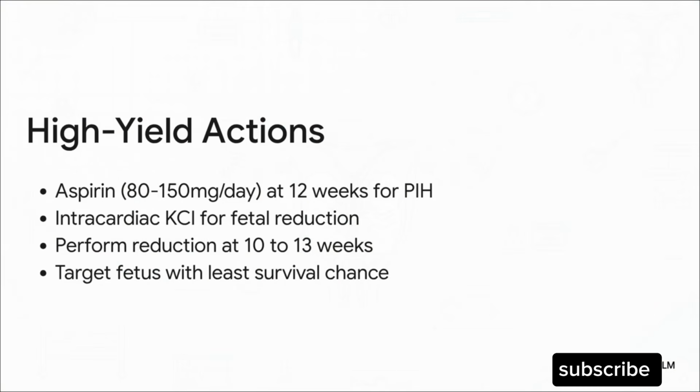Concept समझो, and twin pregnancy isn't just double the joy, it puts a massive hemodynamic load on the mother's body, which is basically working overtime. This brings us to some crucial timings for interventions. Twin pregnancy is a massive risk factor for pregnancy-induced hypertension, or PIH, so we give low-dose aspirin, about 80 to 150 milligrams per day. The ideal time to start? Exactly 12 weeks. Now, if we absolutely have to do fetal reduction in multifetal pregnancies, the drug of choice is an intracardiac KCl injection, and the timing for this is precisely between 10 to 13 weeks.